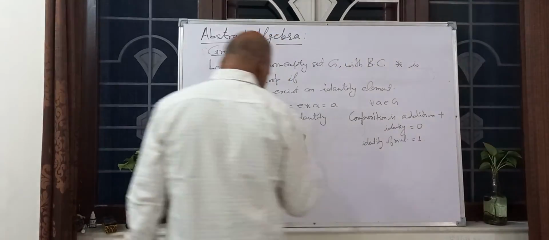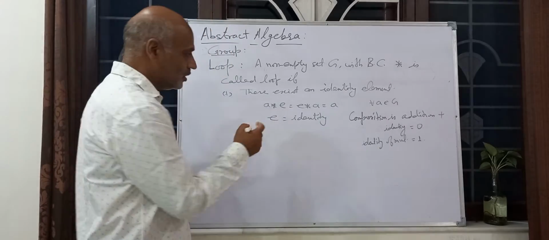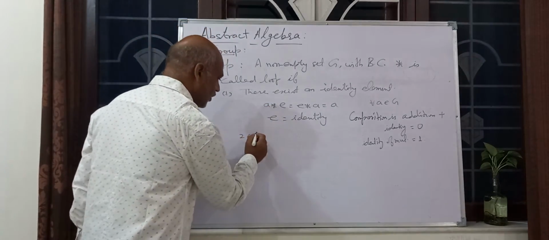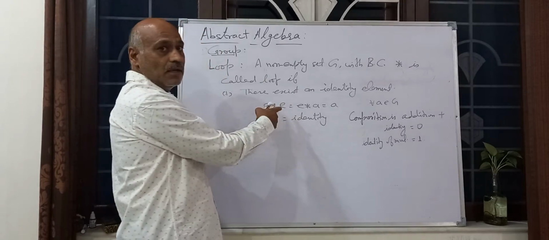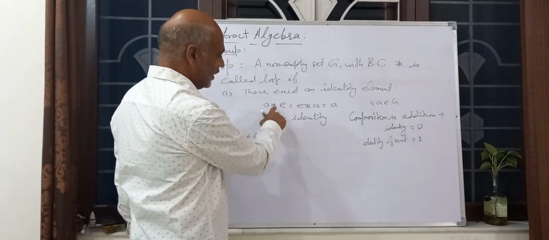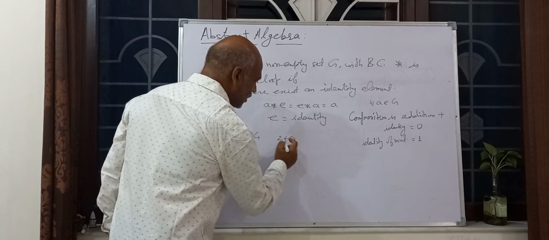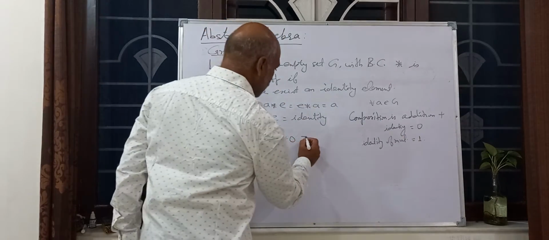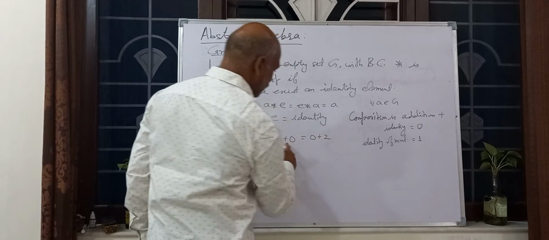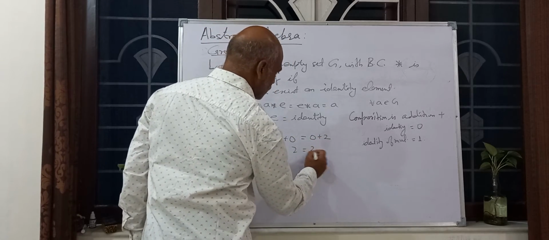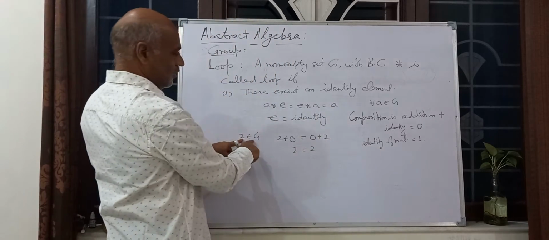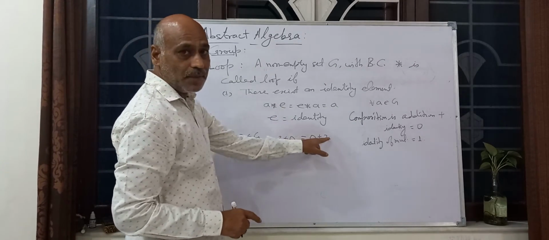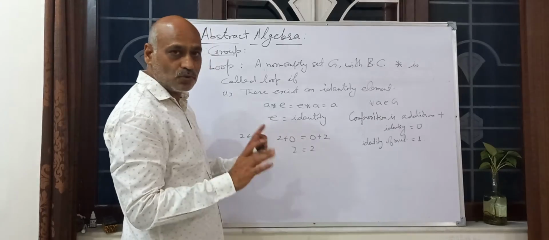So if we take any number, suppose 2 belongs to G, and addition, we take 2 plus 0. The identity of addition is 0, equal to 0 plus 2. What is 2? It is equal to A. A belongs to G. 2 plus E or E plus 2 equals 2.